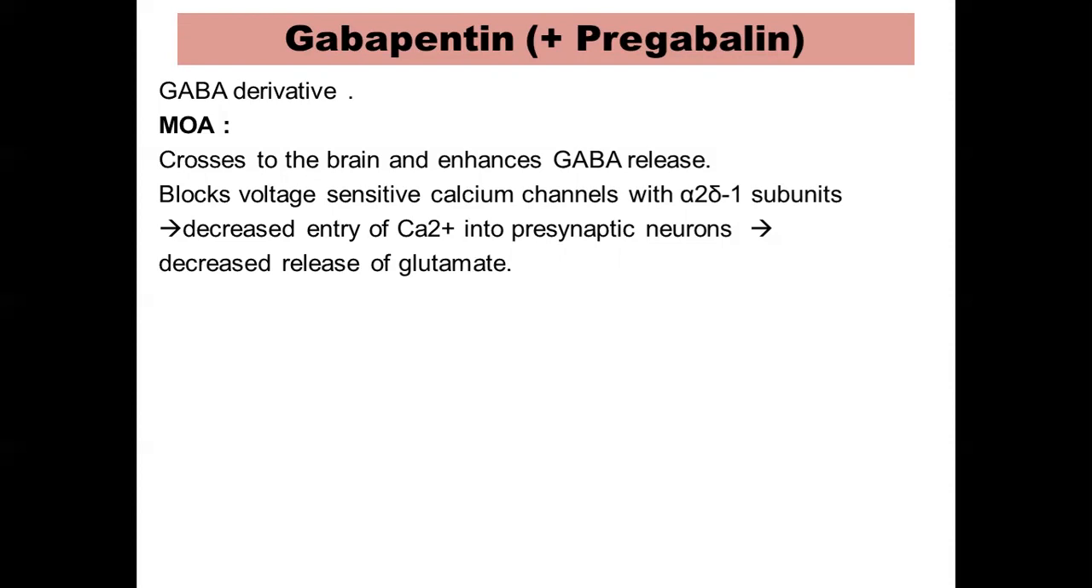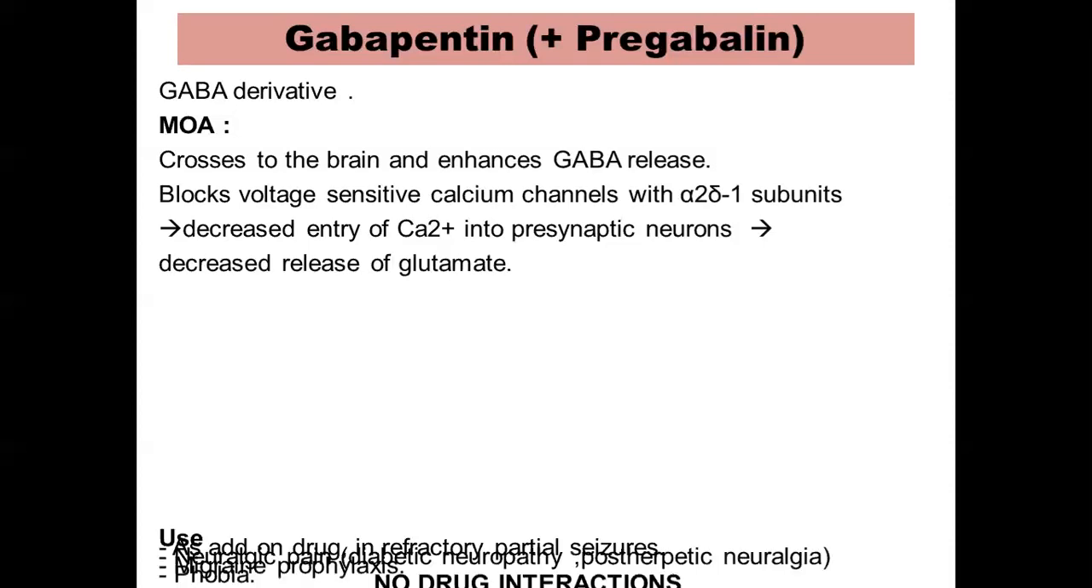So if you don't remember these complete lines, you can at least mention that it also inhibits the release of the excitatory neurotransmitter glutamate. In case you don't remember the names of the channels having the alpha-2-delta-1 subunits, at least you have to mention this much.